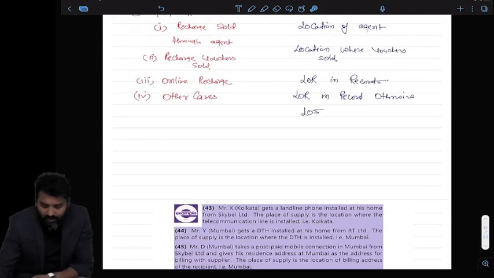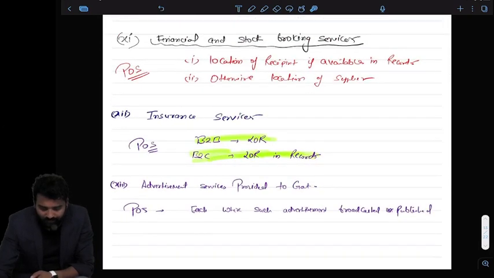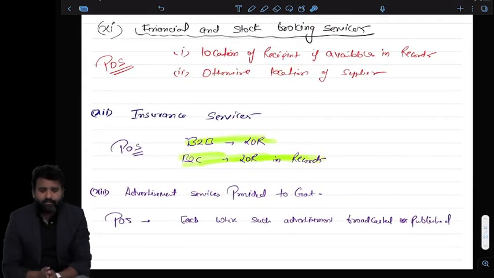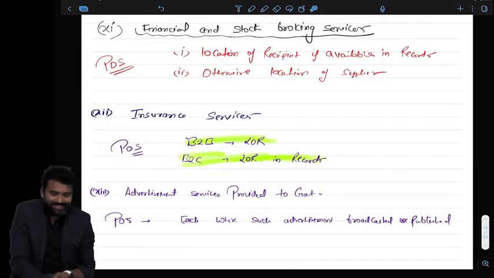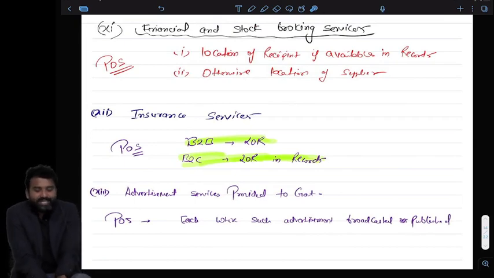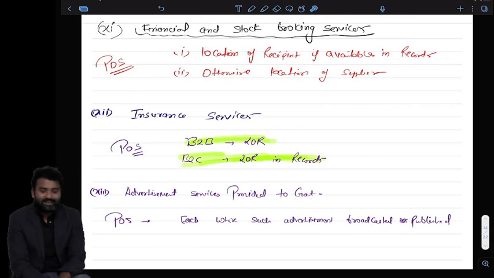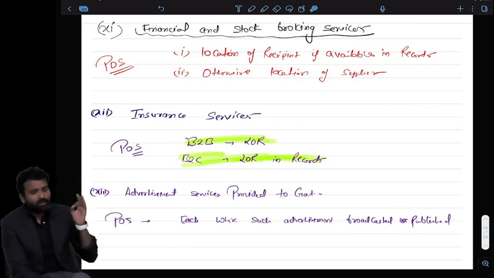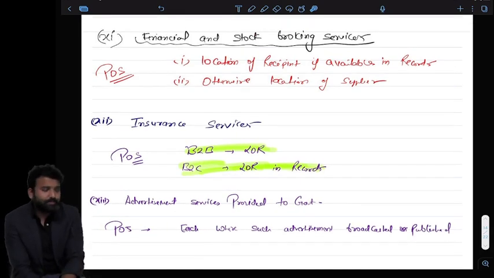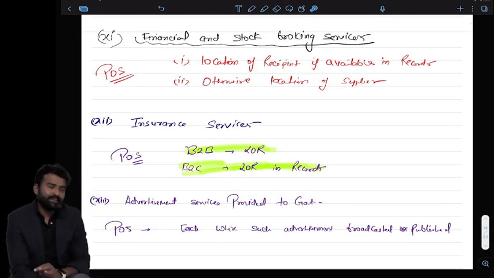Very nice. There is one more. It's very easy. Financial and stockbroking services. Financial and stockbroking services means I am talking about the bank, I am talking about the stockbrokers. Interesting thing is they mostly have our address in their records.